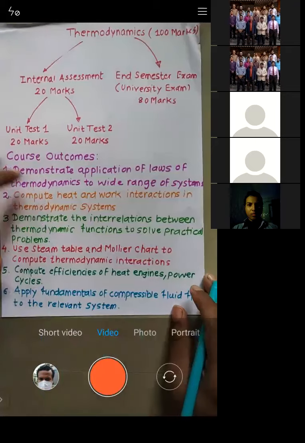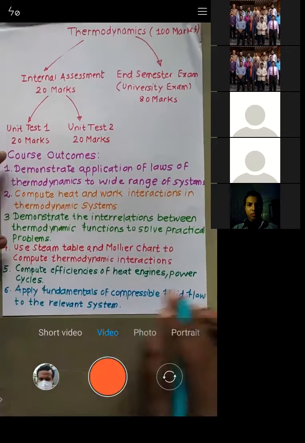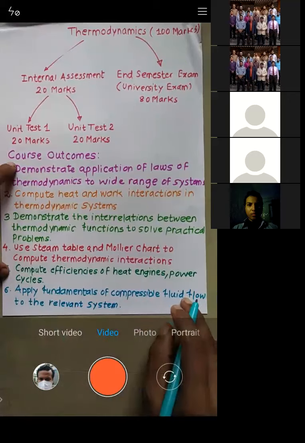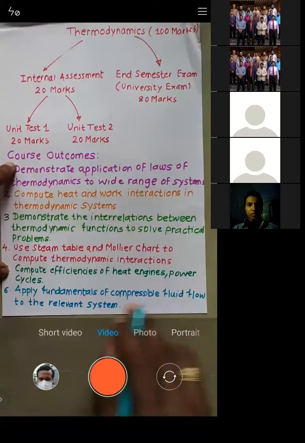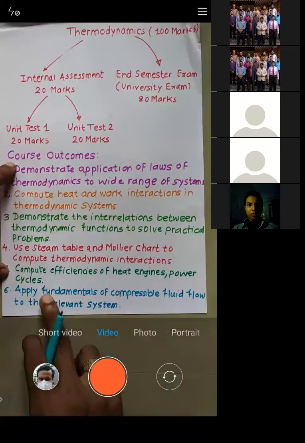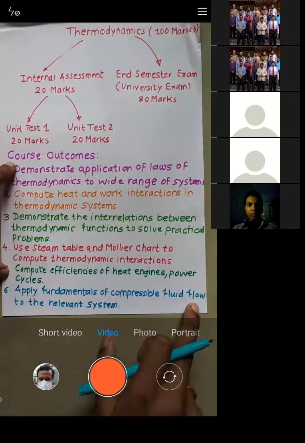Try to understand. So we are interested to apply the fundamentals of compressible fluid flow. In detail, this is basically the sixth chapter, right?